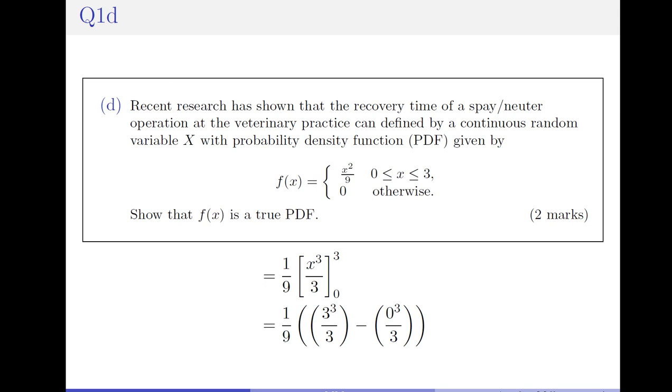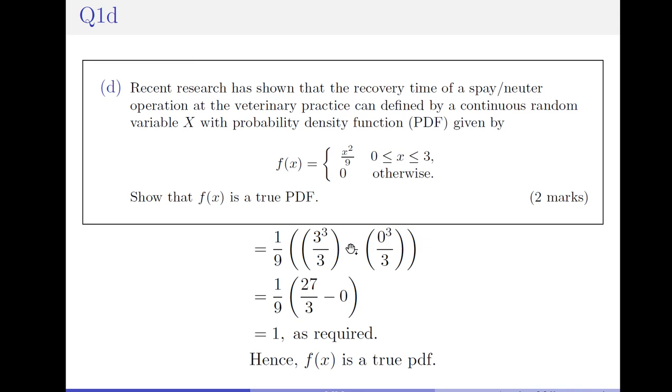So put it into our calculator. 3 cubed, 3 times 3 times 3, is equal to 27 divided by 3. Take away 0. 0 to the power of anything is always 0. So we have 1/9 times 27 divided by 3, which is of course equal to 9. 1/9 of 9 is 1. And we get 1 as required.